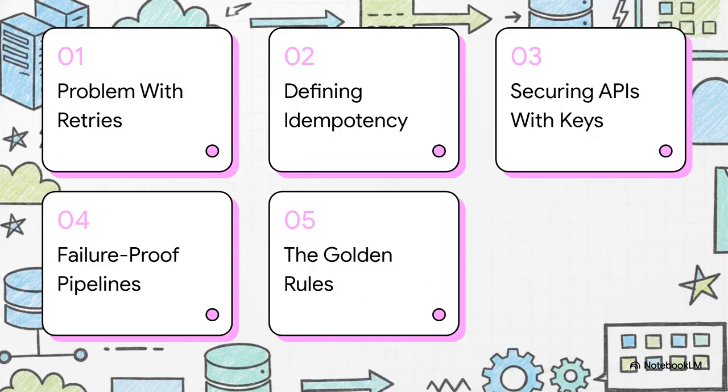Well, here's our roadmap for the explainer. First, we'll look at the core problem with retries. Second, we'll define idempotency. Then we're going to look at securing APIs with keys, failure-proofing our data pipelines, and finally, we'll wrap up with the golden rules. Let's get right into it.